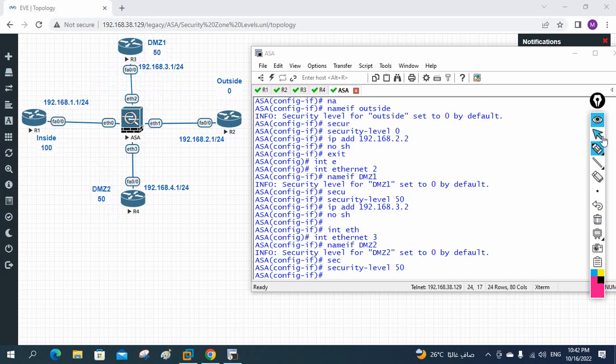Okay, so let me write here what I will do here. Security level 50 I said. After that we will give the IP address. What is the IP address?